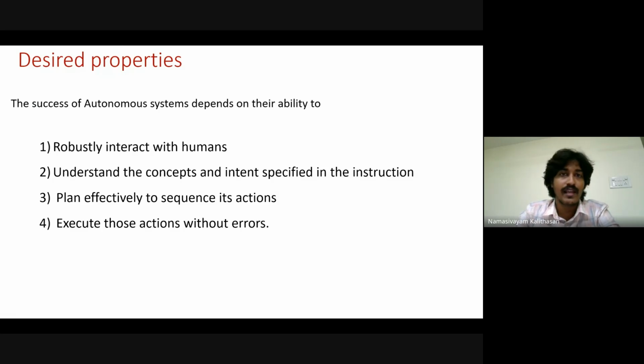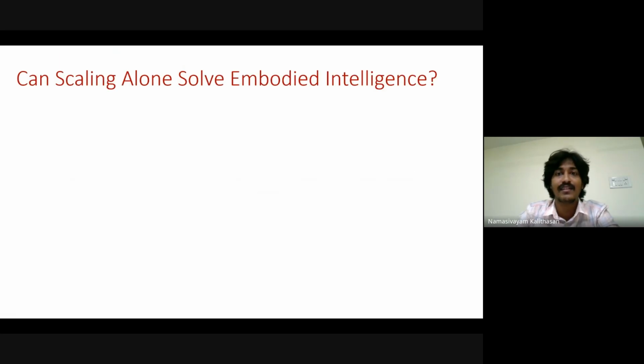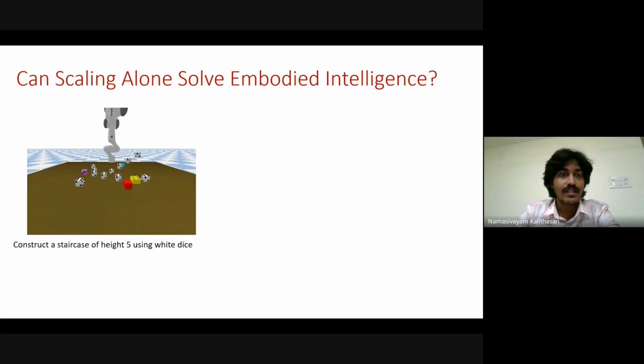Nowadays there's been a surge in end-to-end approaches for this task. People use LLMs or VLMs for end-to-end planning plus execution, especially VLAs, and there are other models proposed specifically for predicting physics, like world models. So the question is: does scaling alone solve embodied intelligence? It has been observed that scaling alone solves natural language tasks. Is scaling all we need for embodied intelligence as well?